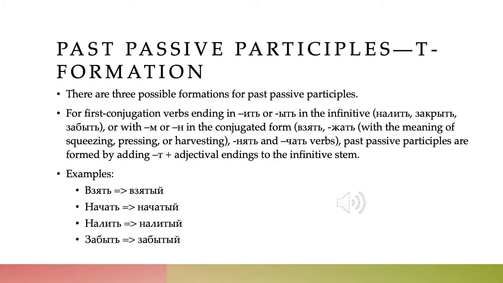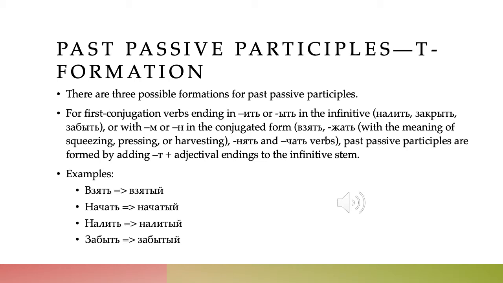So how do we form past passive participles? Unlike the other kinds of participles, which only had one or two formations, past passive participles have three different formations. The first one that we'll go over is a -t formation. And this -t formation is for first conjugation verbs that end in -it' or -yt' in the infinitive, like nalit', to pour, zakryt', to close, or zabyt', to forget.